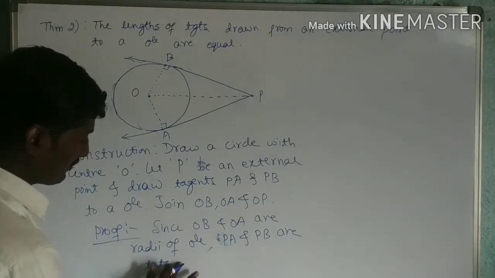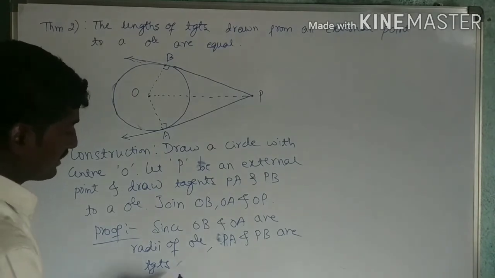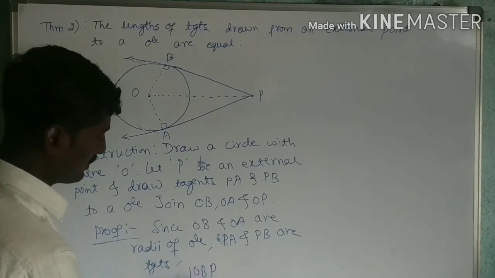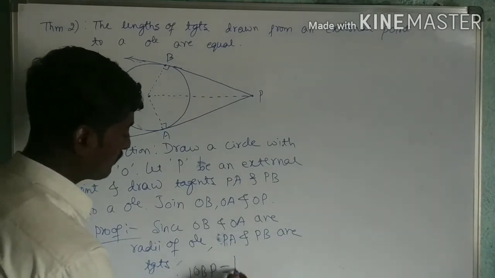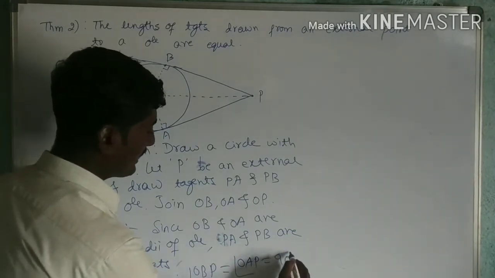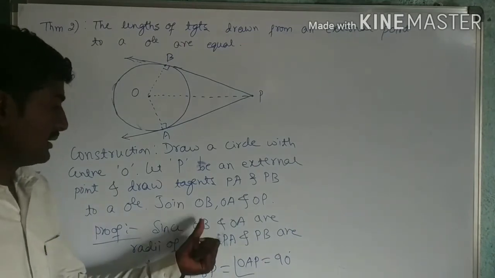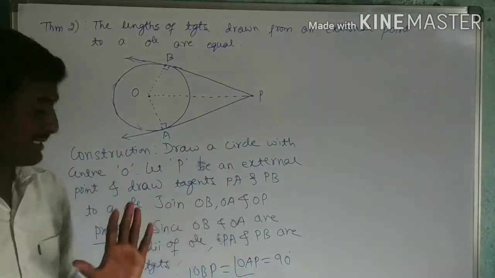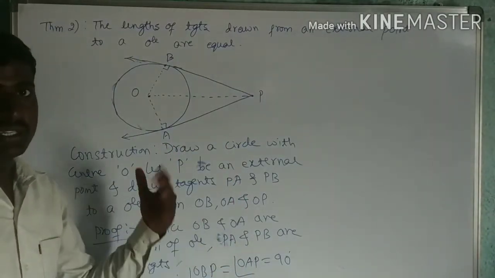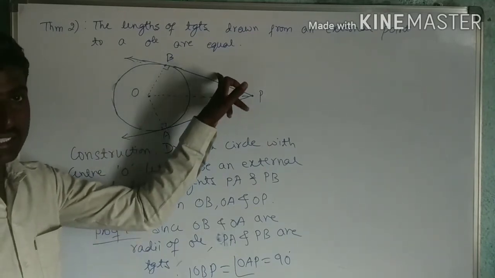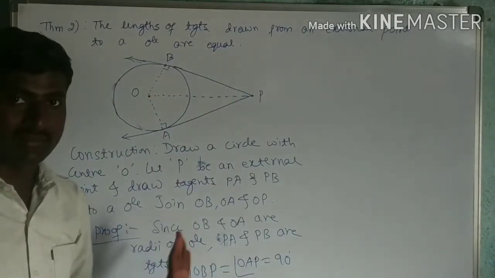Therefore, angle OBP is equal to angle OAP is equal to 90 degrees. Because OA and OB are radii, PA and PB are tangents. We already derived a theorem: the angle between the radius and the tangent is 90 degrees. Therefore I can write it as 90 degrees.